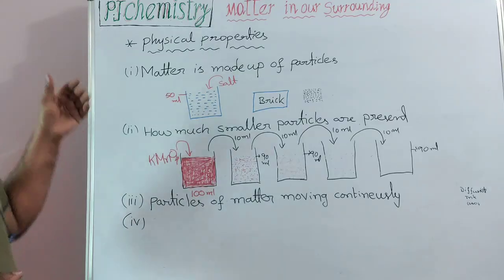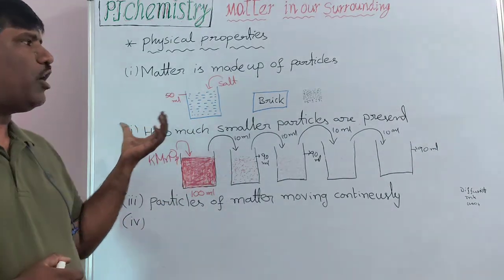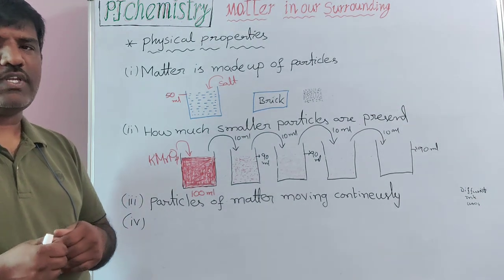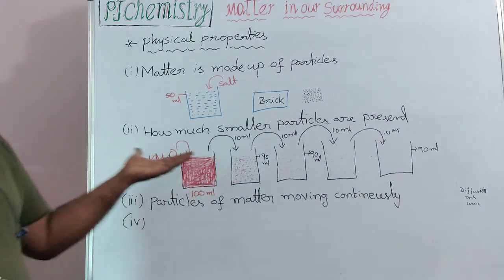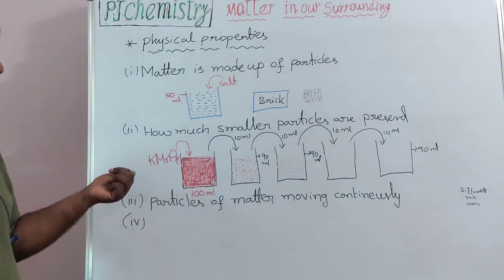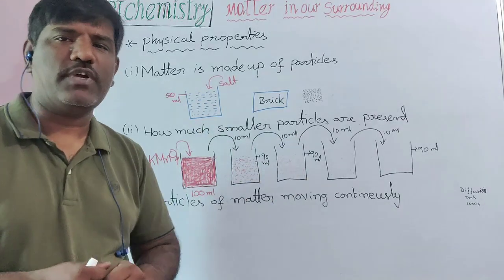Next property: how small are the particles? For that, one more activity. Take 5 beakers with water. In the first beaker take 100 ml of water. In the remaining beakers take 90 ml of water.